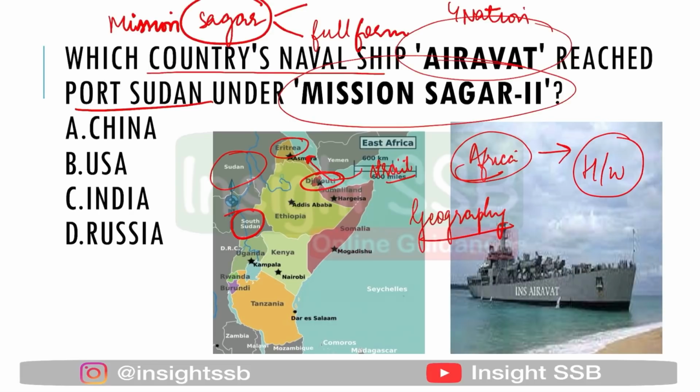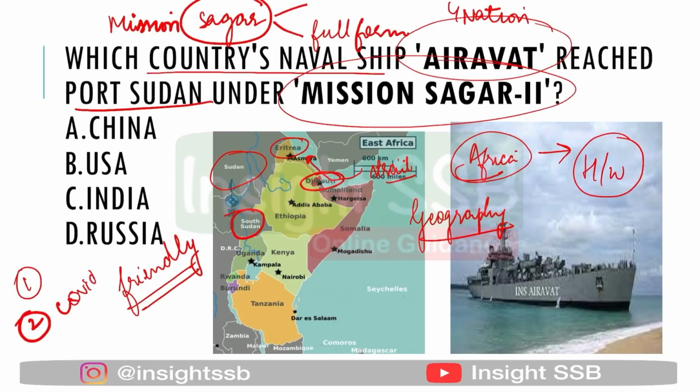There are chances that it may come like this in geography. Now when we talk about Mission Sagar, it has been launched by India and it is an initiative to provide assistance to friendly countries. प्लीज ध्यान रखना कि फ्रेंडली कंट्रीज के लिए ही ये एक इनिशिएटिव है, और ये 2 चीजों के टाइम पे दिया जाएगा. The first, if there is any natural calamity, और सेकंड थिंग, during Covid-19. ठीक है, so Covid-19 के टाइम पे if any country needs any kind of help, be it medicine, food supply etcetera, it will be given.